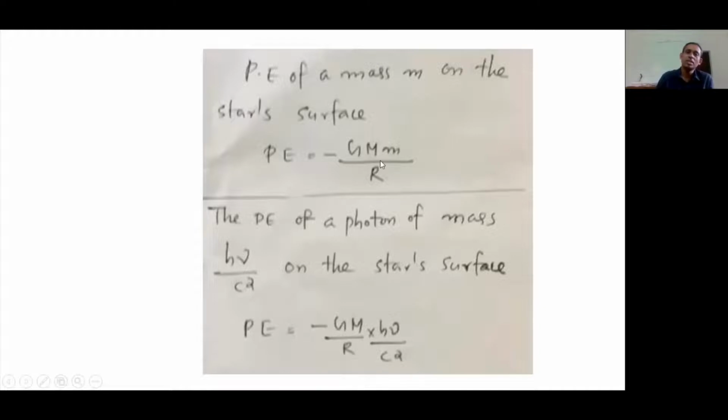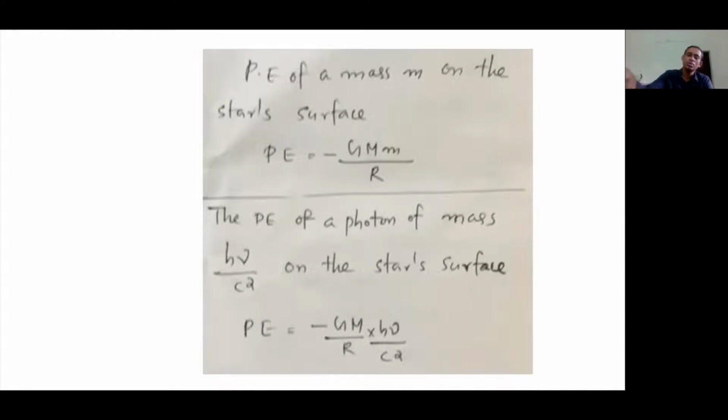The potential energy of a mass m on the star's surface is given by minus G capital M small m by R. This is an equation that we study in gravitation. An object of mass M and radius R has a gravitational potential around it, and that gravitational potential on its surface is minus G M by R.